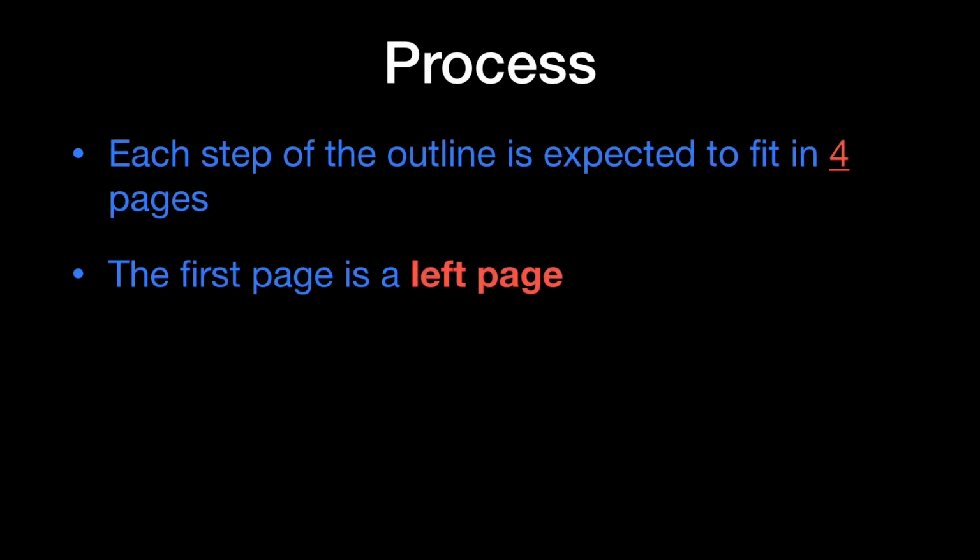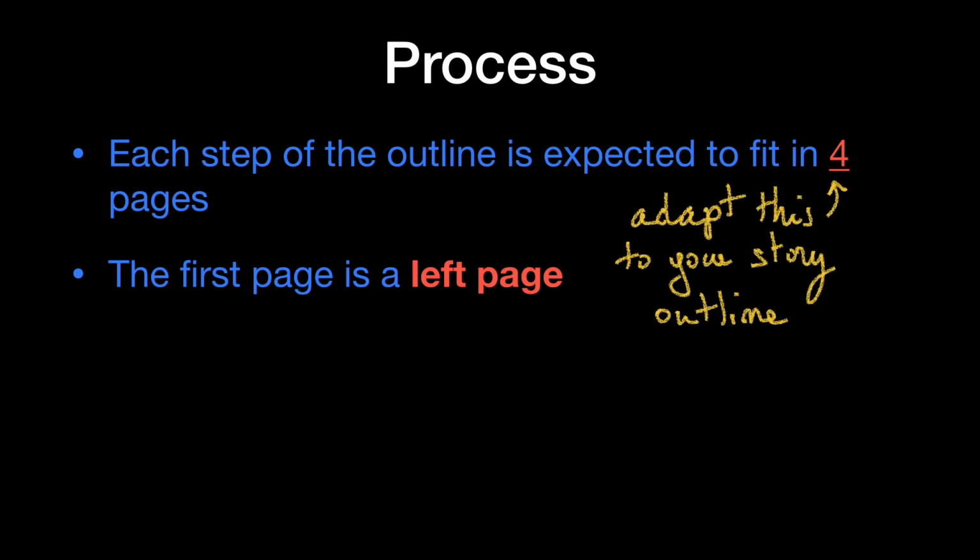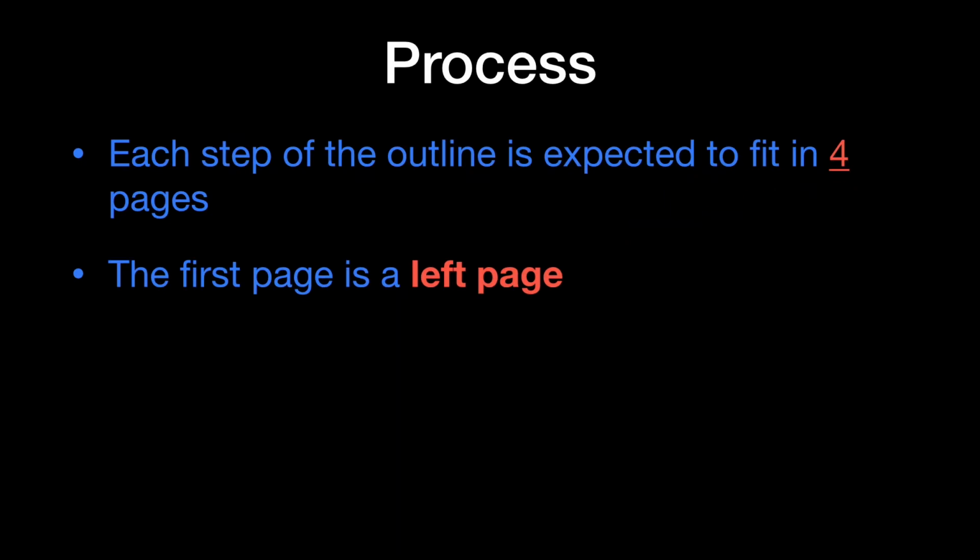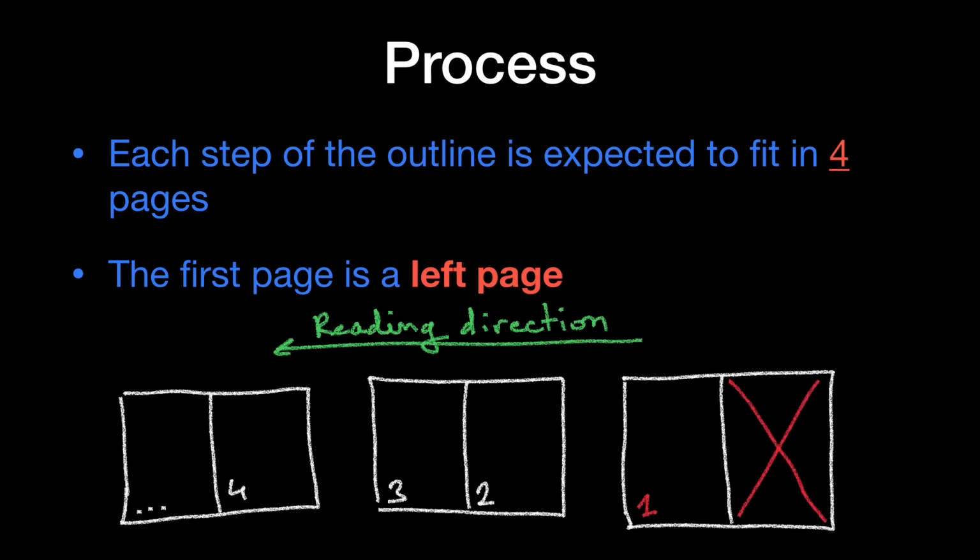As a reminder, I took each step in the outline to be around 4 pages. You will have to adapt this to your story outline. Then be aware also that the very first page of a manga or manga chapter is a left page. This point is really important if you intend to publish your manga on paper or as an ebook.